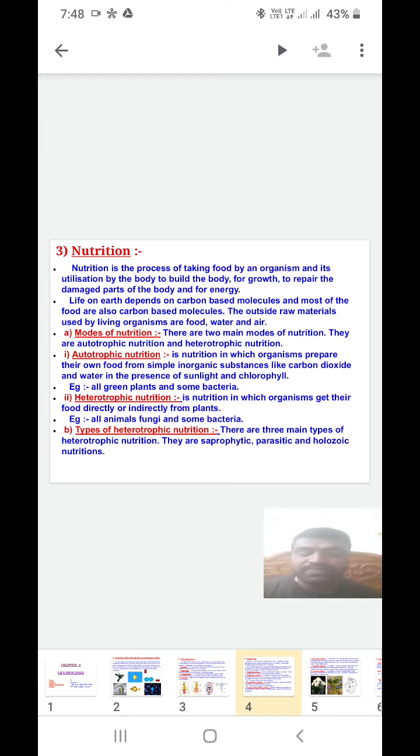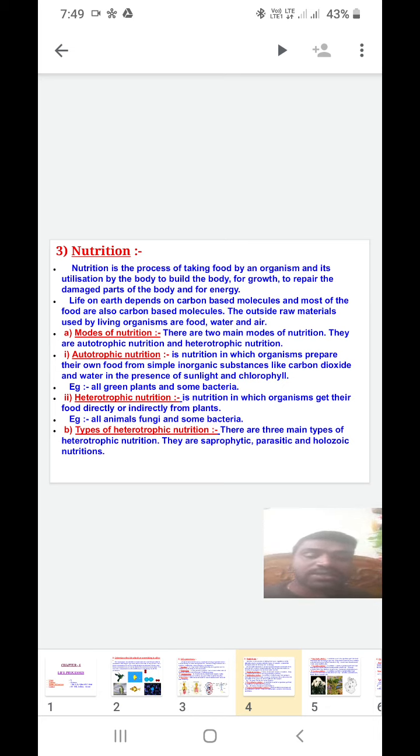Very important: the organisms get food material from other organisms, either directly from the plants or indirectly from other organisms, which in turn depend on plants. Examples: all animals, fungi, and some bacteria. Only a few bacteria are autotrophic; the rest are heterotrophic.